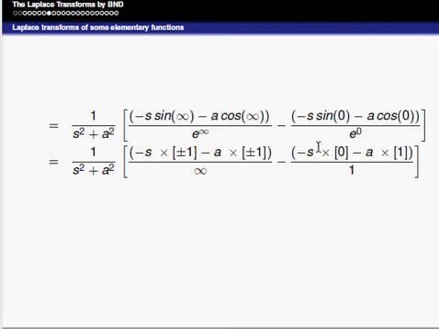Here we should observe the term: minus s into 0 is 0, minus a into 1, that can be written as minus into minus plus. So this term is 0 and this term is only plus a, minus into minus plus. Therefore it can be written as 1 by s square plus a square into 0 plus a, that is equal to a divided by s square plus a square, where s is greater than 0. Therefore Laplace of sin at is equal to a divided by s square plus a square.